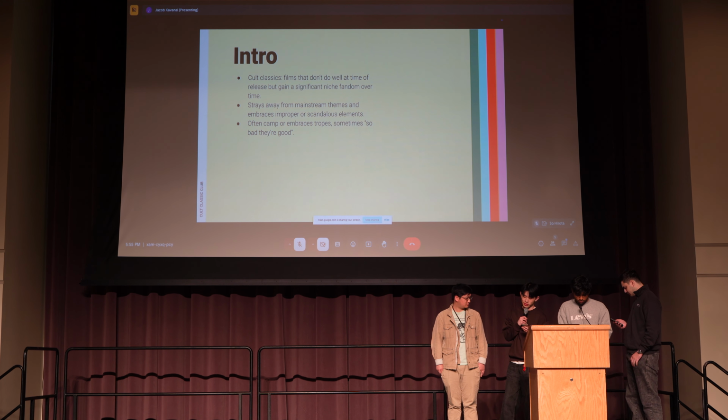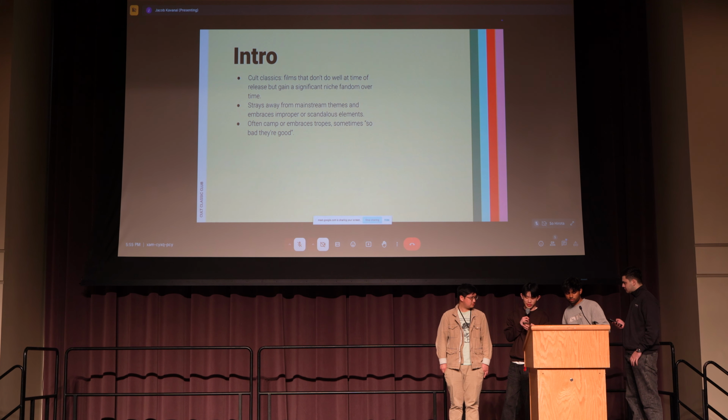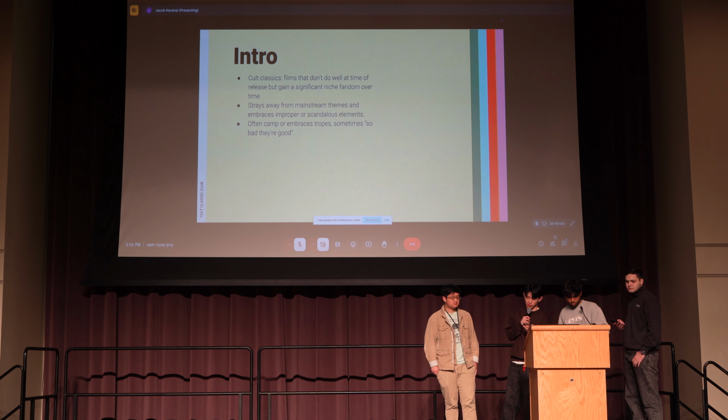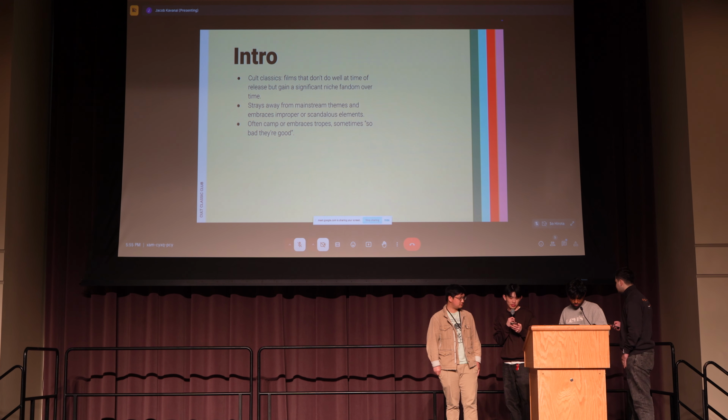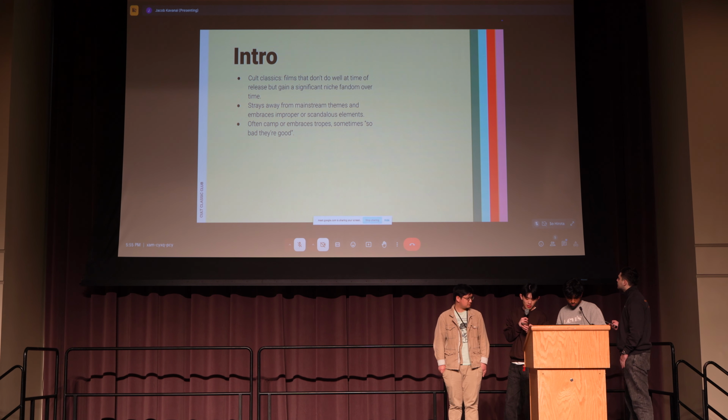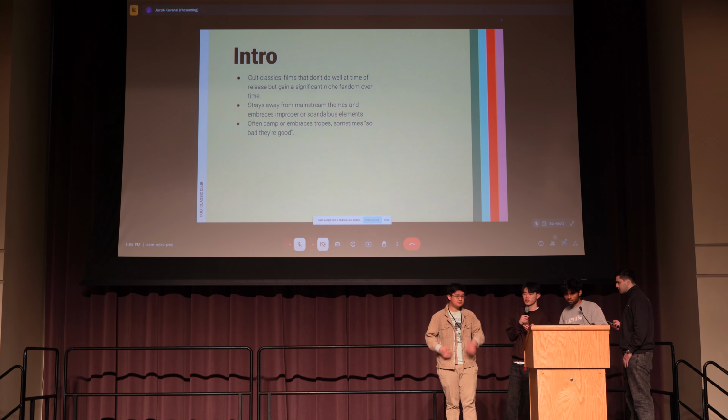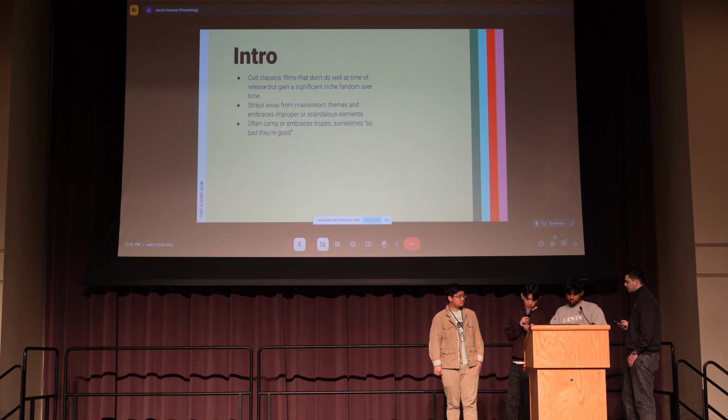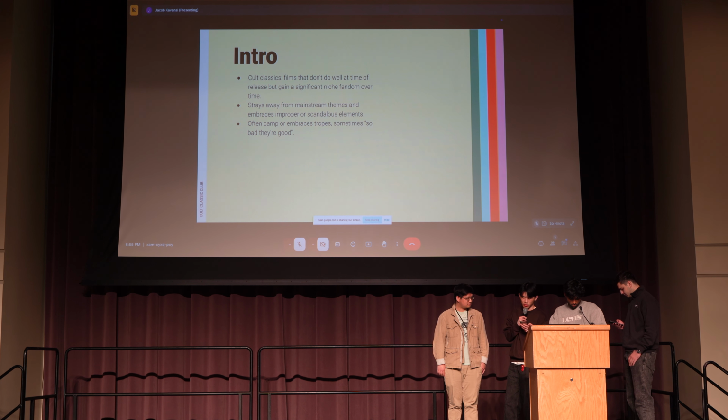A cult classic is used to describe a movie that has generated a significant and dedicated fan base over time. These films typically don't do well at the box office at the time of release, but capture a very niche and dedicated audience over time. The film tends to stray away from what the mainstream deems proper and embraces concepts that are considered improper, scandalous, or obscure.